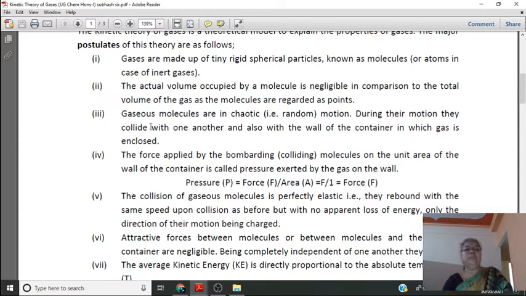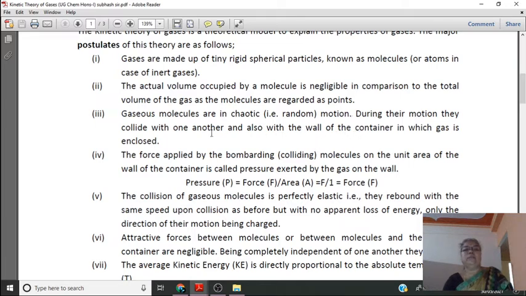Then the third assumption: gas molecules are in random motion. During their motion, they collide with one another and also with the wall of the container. That means in whichever vessel we have taken a gas, on the wall of the vessel, gas molecules collide and create a pressure due to the random motion of gas molecules.